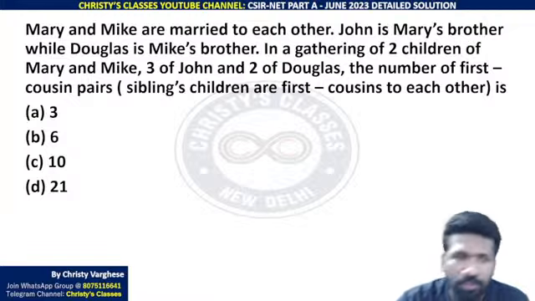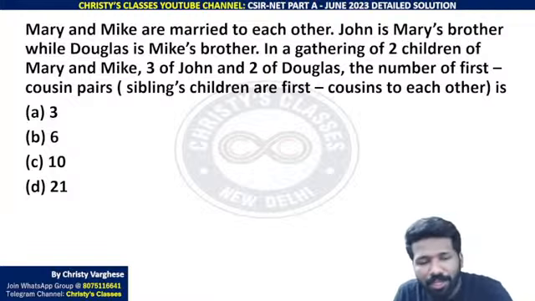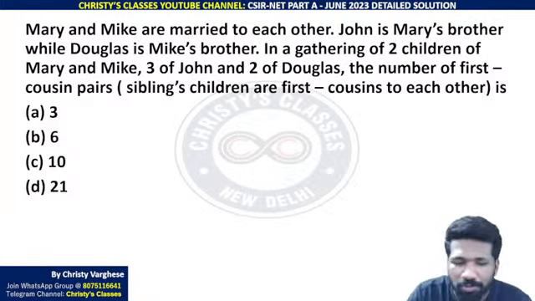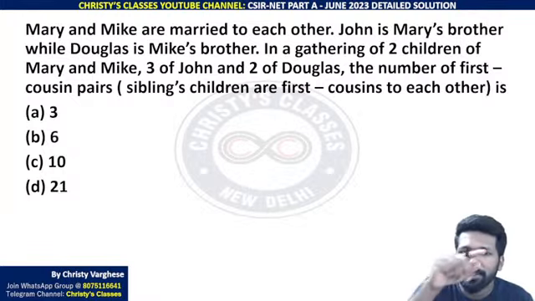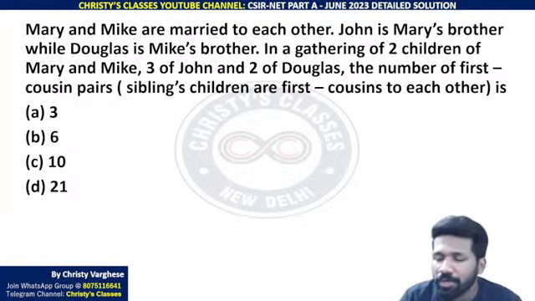Okay. So Mary and Mike are married to each other. In blood relation problems, there are some notations. If you want, you can follow. If you don't know, don't use those notations also, it's okay. The notations are: if a male person can be denoted by a square and female person by a circle, and married couple will be denoted by 2 lines, and siblings, that is brother or sister with each other, can be represented by a single line connecting a single horizontal line.